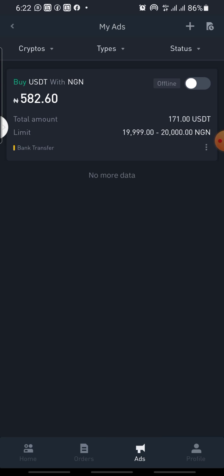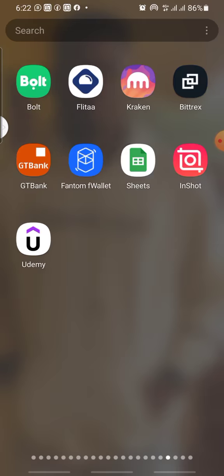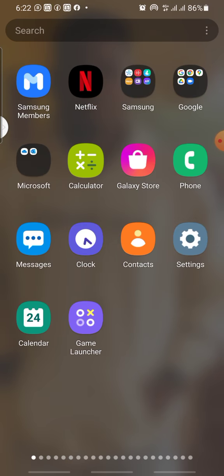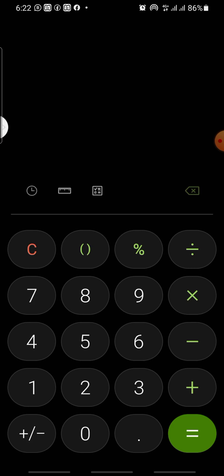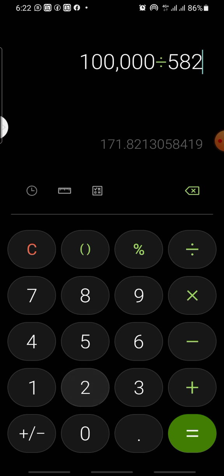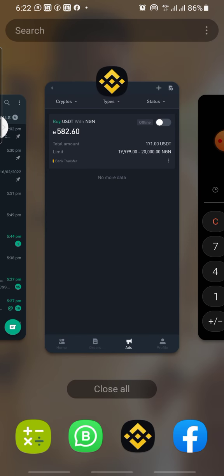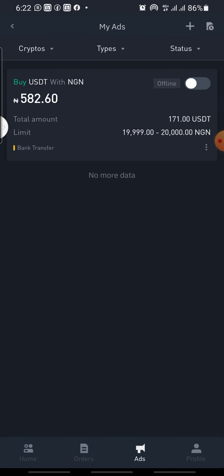100,000 naira divided by, okay, let me just do it so that you will see everything I'm doing, so it doesn't look as if I'm hiding something. You come to the calculator, you see 100,000 naira divided by 582.60, which is 171.64 USDT. So now 171.64 USDT.